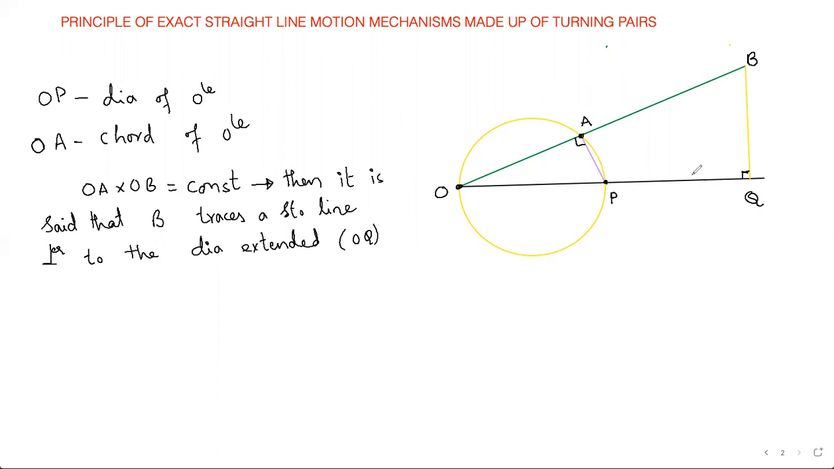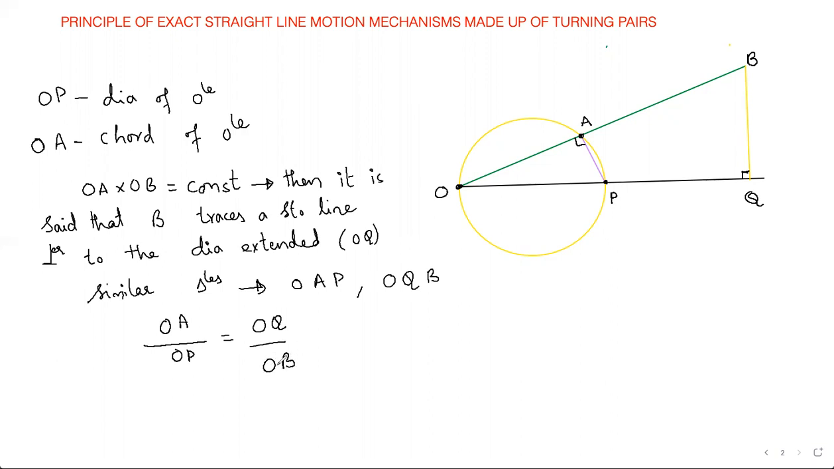Now looking at this diagram, I see two triangles which are similar. So I'll write down similar triangles. What are those? OAP: OA is the base, OP is the hypotenuse, and opposite is AP. Similarly, OQB: OQ is the base. Now if I write the equation, OA, the base of the smaller triangle, by the hypotenuse of the smaller triangle OP, is equal to the larger triangle's base OQ by the hypotenuse of the larger triangle OB. What do we need to prove?